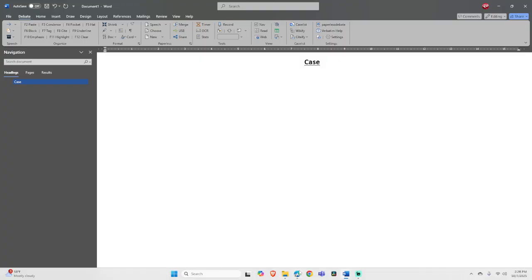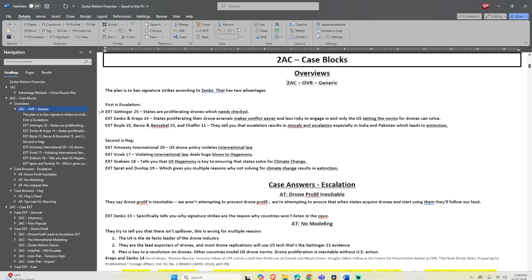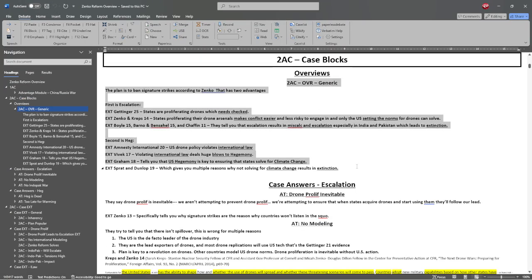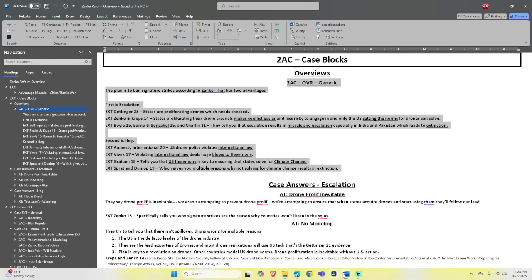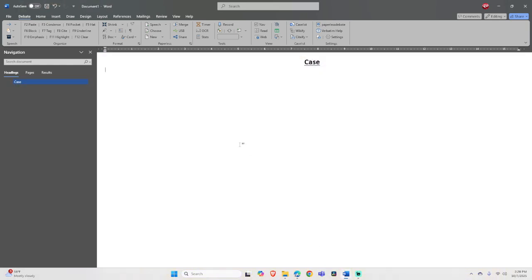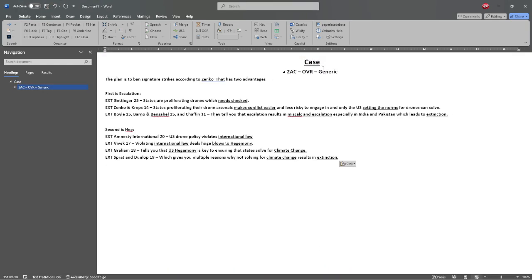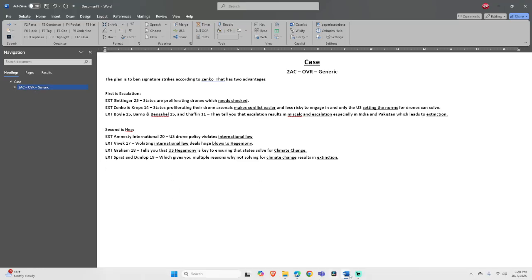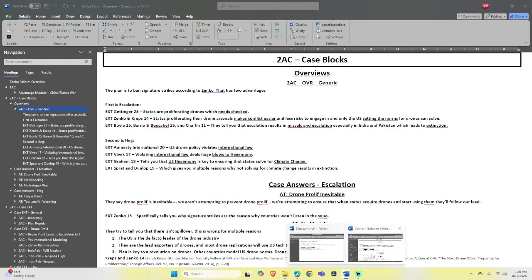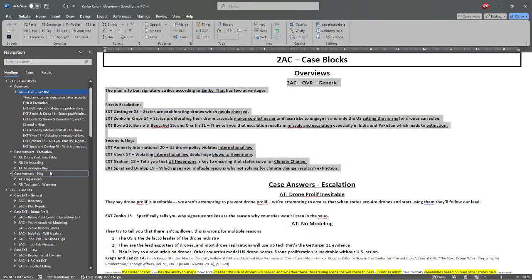Then we will go back to this and grab this 2AC overview. Boom, the 2AC overview is on the document, and we're going to read that. But once we do our overview, they made some case arguments, and this is where we're going to respond to them. So let's see what case arguments maybe they made.